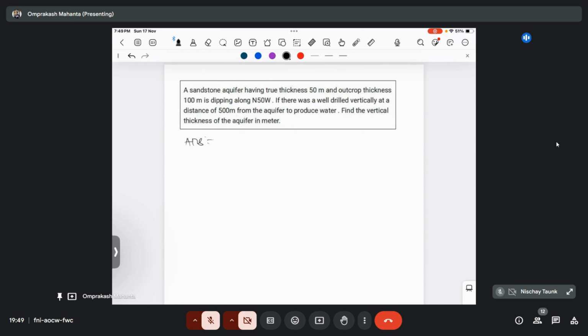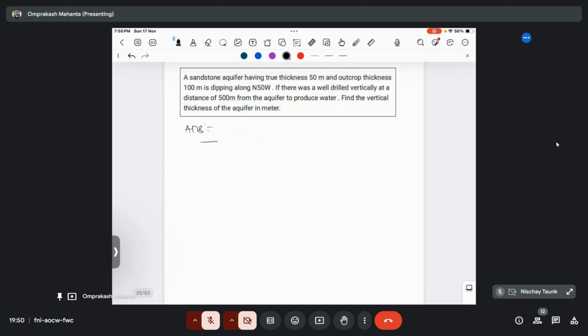A sandstone aquifer having a true thickness of 50 meter and an outcrop thickness of 100 meter is dipping along north 50 degree west. If a well was drilled vertically at a distance of 500 meter from the aquifer to produce water, find the vertical thickness. Okay, so here true thickness is given as 50 meter and the apparent thickness is given as 100 meter. But the theta value is not given. So without the theta value we cannot calculate the vertical thickness.